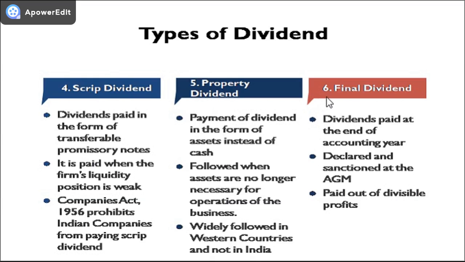Number six, final dividend. The dividend which is paid at the end of the accounting year is known as final dividend. It is the dividend which is declared and sanctioned at the annual general meeting and is paid out of the divisible profits of a company.